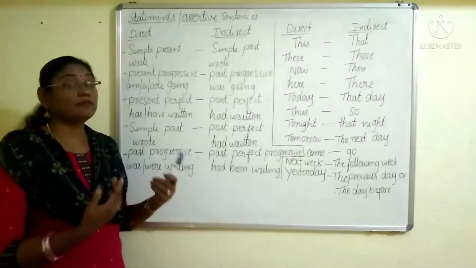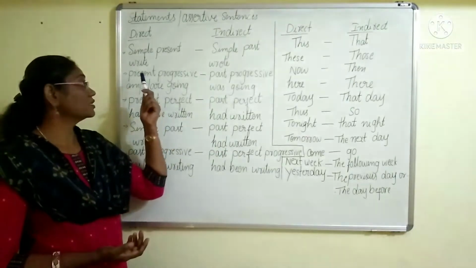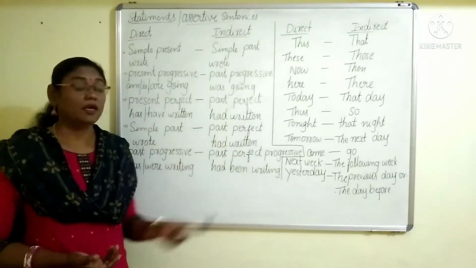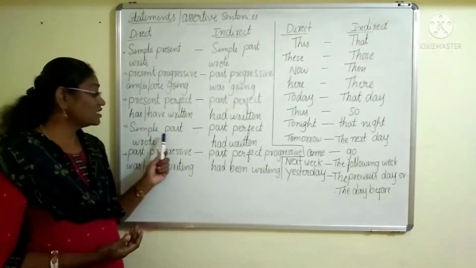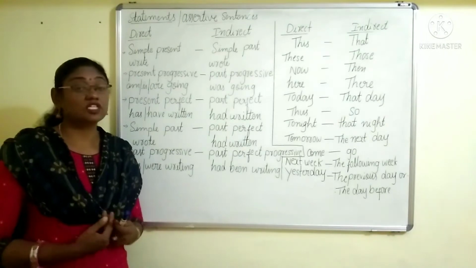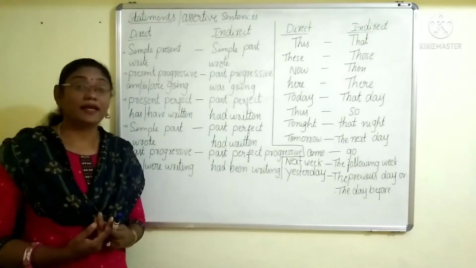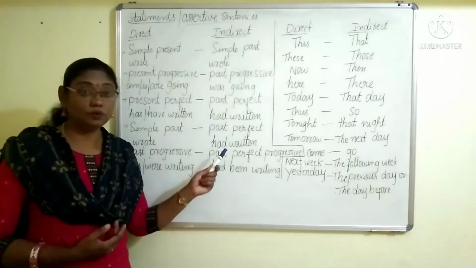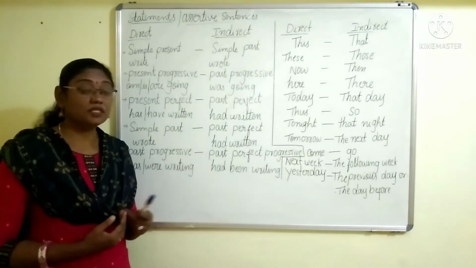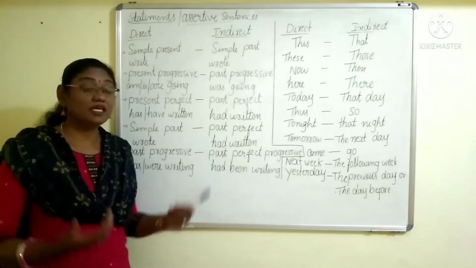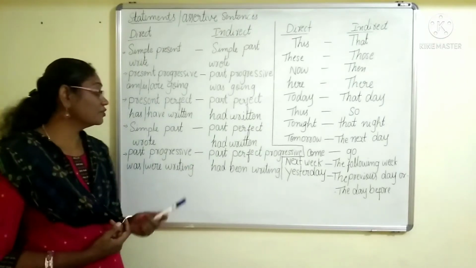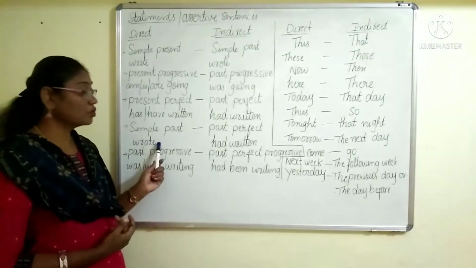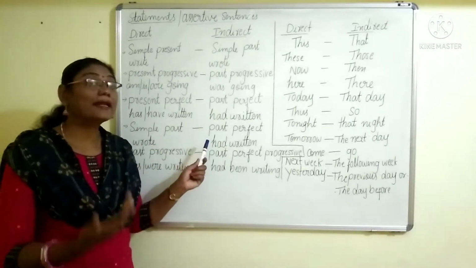Yes, if the sentence is in simple present, they will change it into simple past tense. But if there is simple past, most of the children don't know how to change it to indirect speech. So that's why you must be very careful, and this is the rule. If you keep this in your mind, it will be easy while changing into indirect speech. For example, if there is wrote, it will become had written.